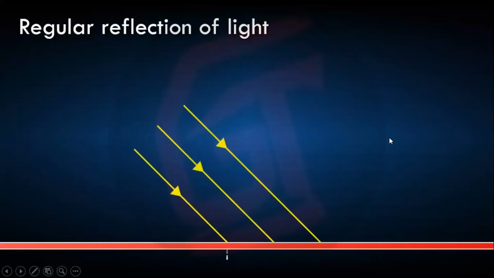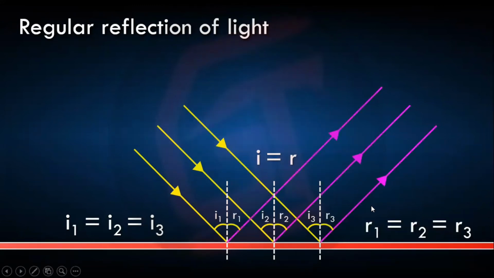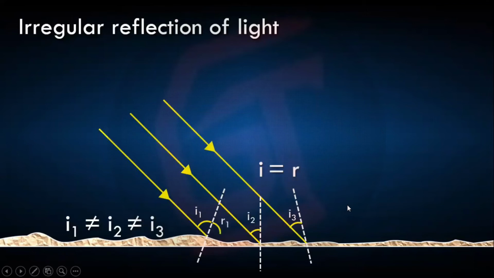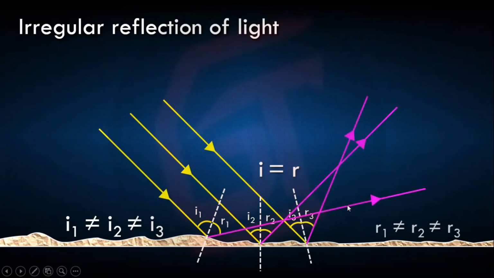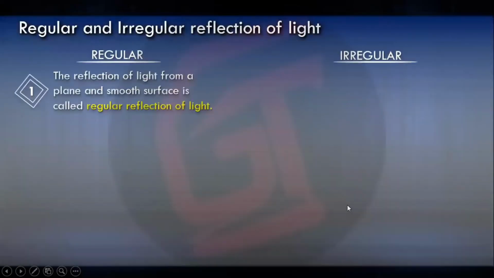Regular reflection of light: if it's a smooth surface, whatever the incident ray, the reflected ray will be at the same angle. So I1 and R1 will be equal, I2 and R2, I3 and R3 all will be equal to each other. But if it is irregular, it will be all distorted. It's not necessary that the reflected ray will be the same. It will be anywhere.